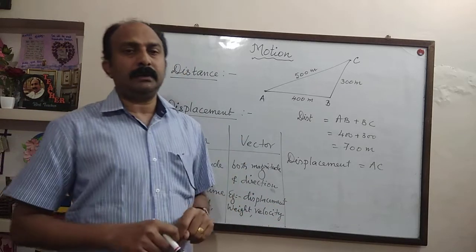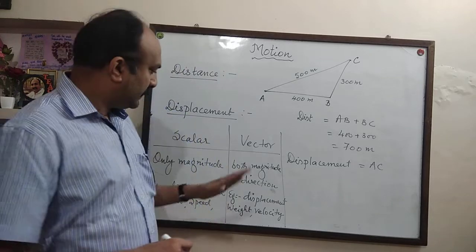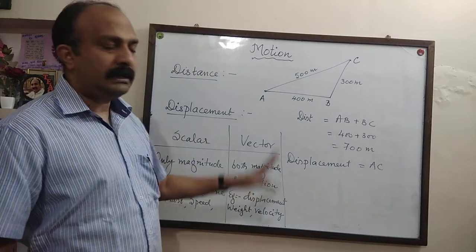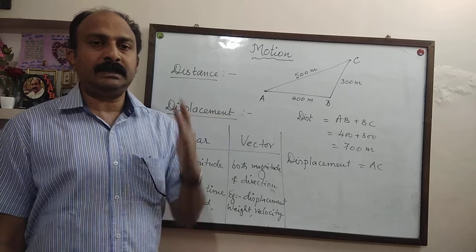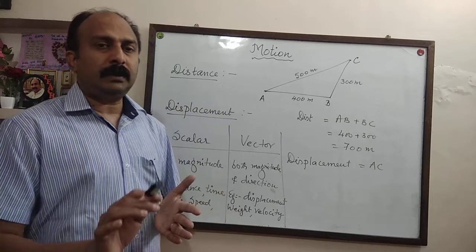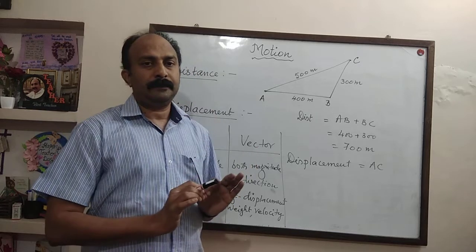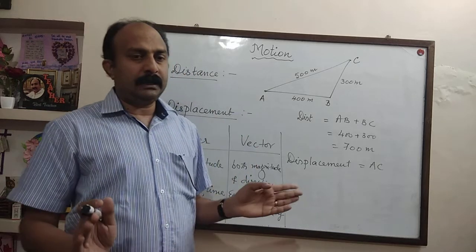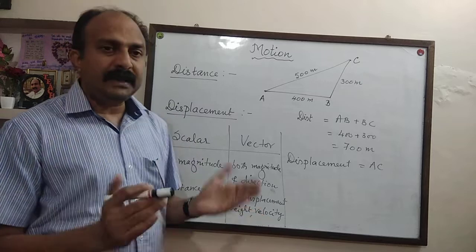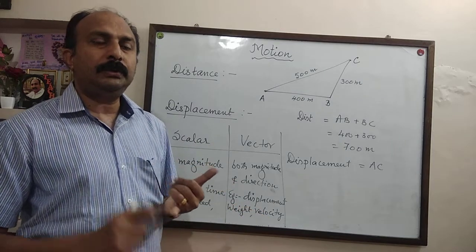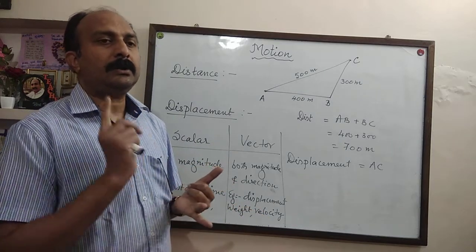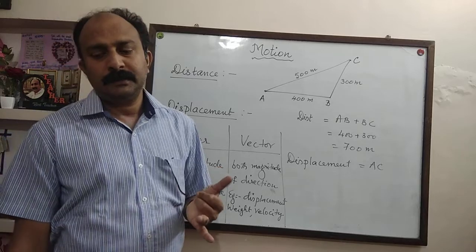Force is a vector quantity because displacement, weight, velocity, acceleration, force, all these quantities are acting always in a particular direction. So those physical quantities which are represented by its magnitude and direction are called vector quantities.